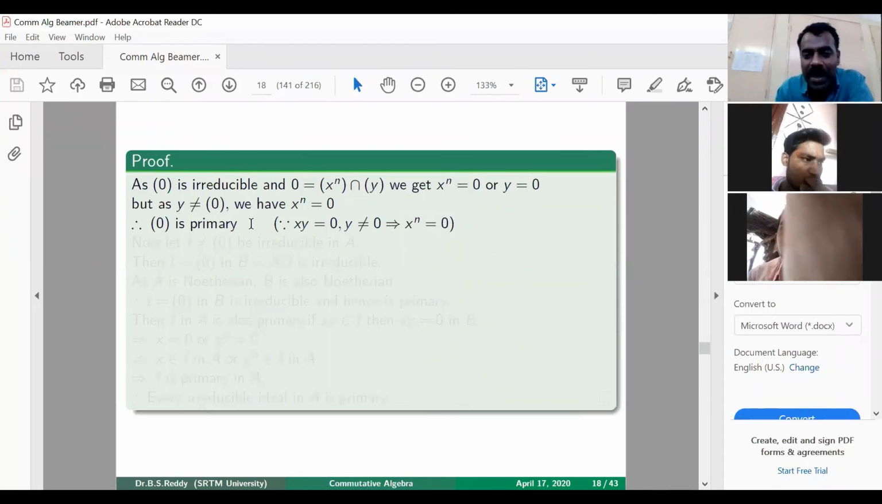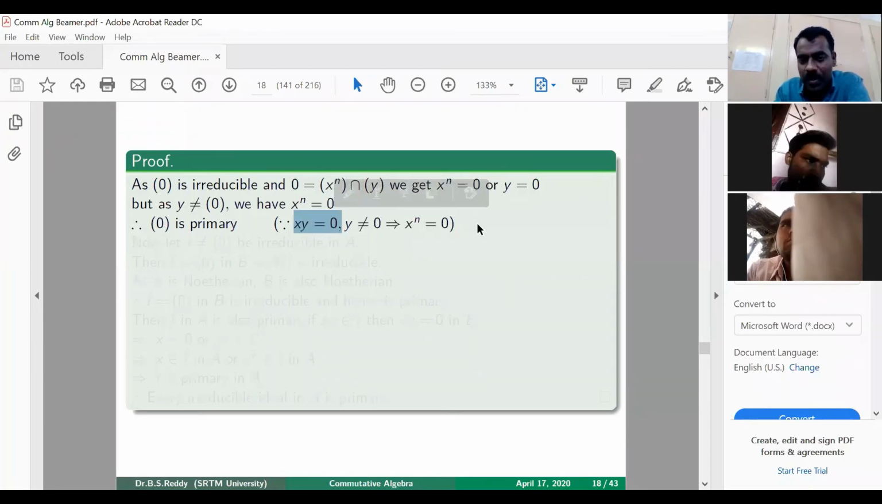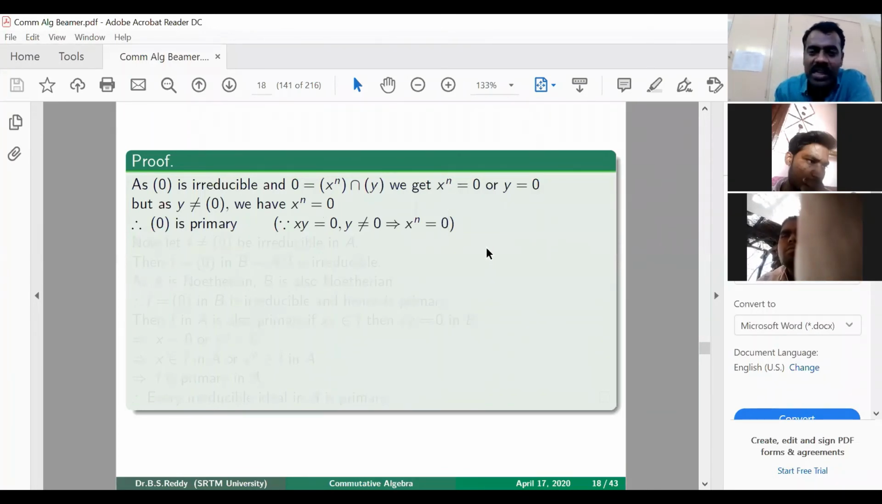Why is 0 a primary ideal? We started with xy which belongs to 0. That means it is 0, but y is non-zero. Then we proved that x power n is 0. So whenever a product is 0 and one element is non-zero, we proved that some power of the other element is 0. That shows that 0 is a primary ideal. Okay, so we have proved that if 0 is irreducible, then it is primary. We have not proved that 0 is primary always.